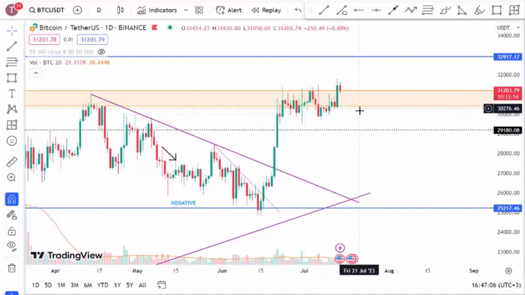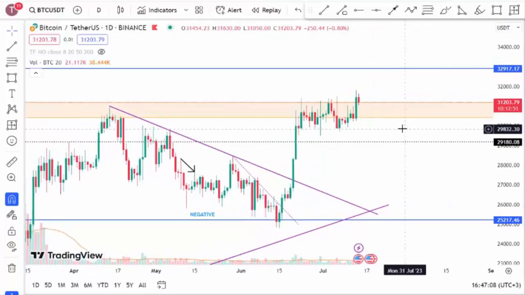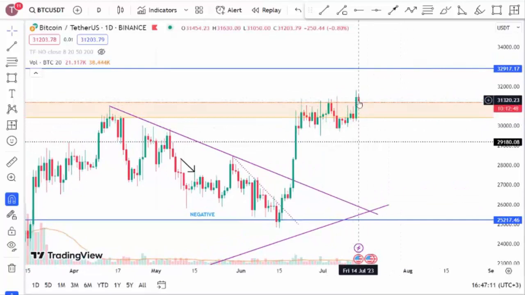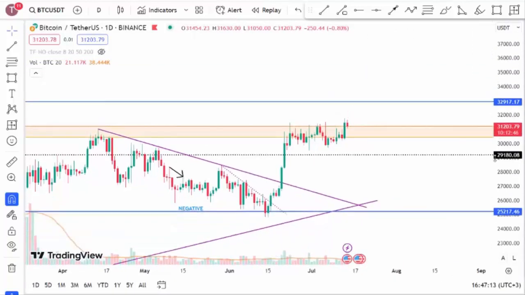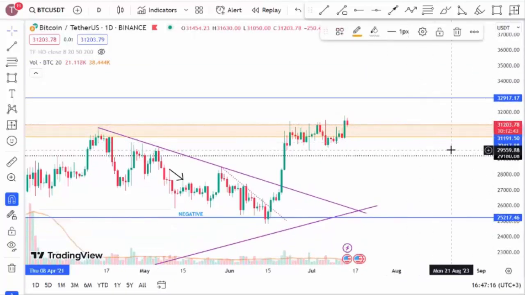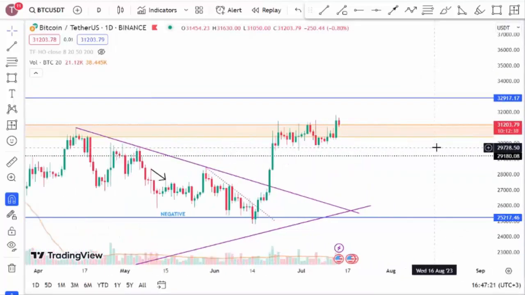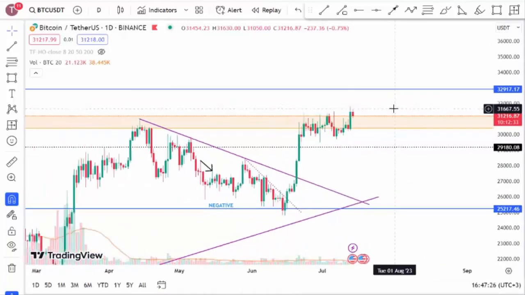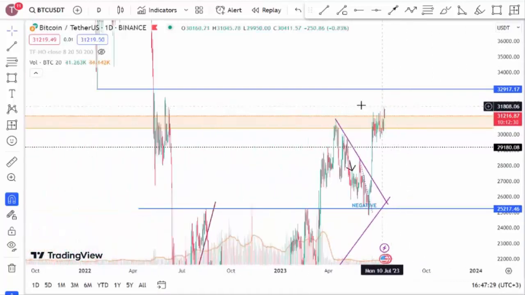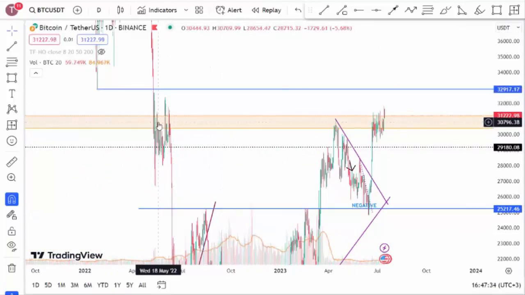Because, as we can see, even if it breaks in this range, we can say that it is showing a hesitation towards the upside. The important level here is 31,191. If it stays above this level, it might go up to 32,917. This is quite possible and we should keep this in mind. However, as it seems, even though it has broken this level before, it hasn't reached 32,000 levels yet.